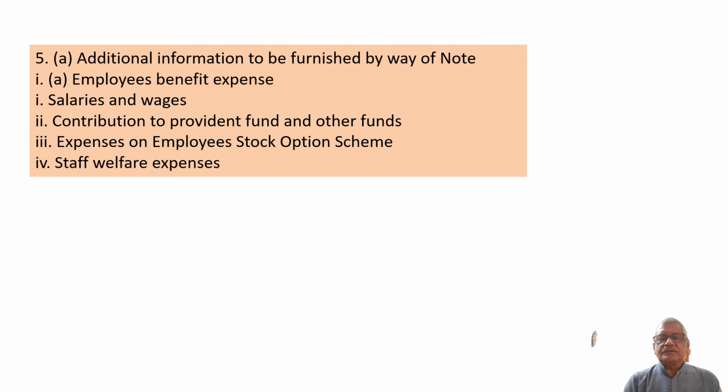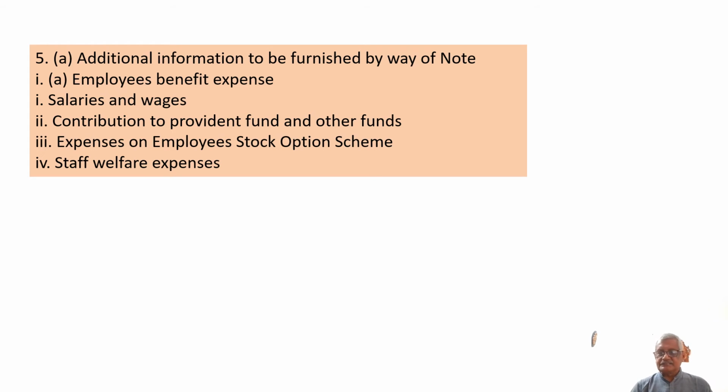Now, additional information to be furnished by way of note. The employees' benefit cost is nothing but wages and salaries, but that has to be bifurcated into salaries and wages, contribution to provident fund and other funds, expenses on employees' stock option scheme, and staff welfare expenses.